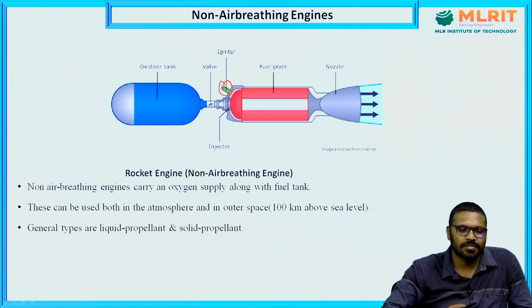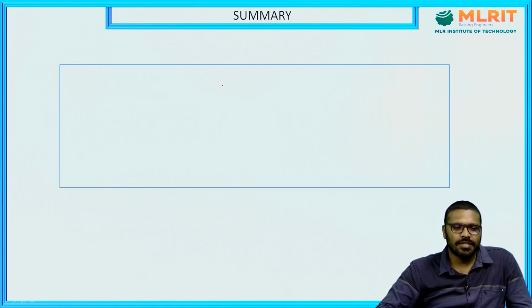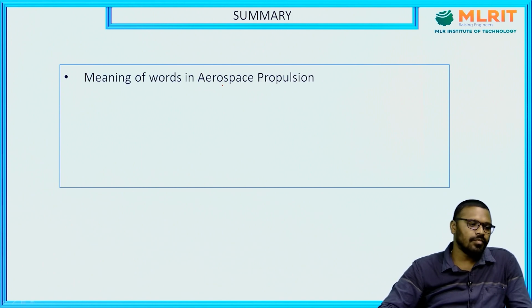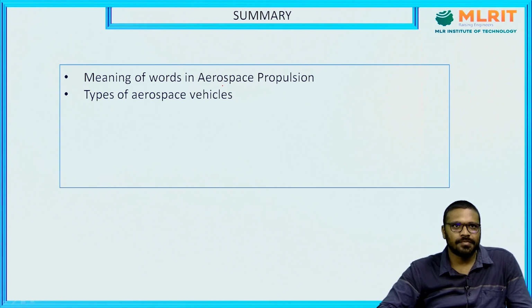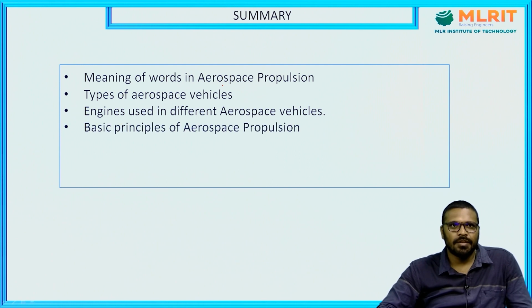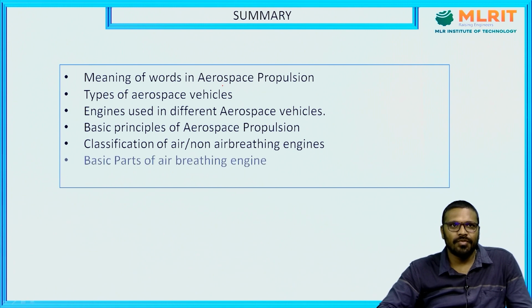Summary of today's topics: meaning of words in aerospace propulsion, types of aerospace vehicles, engines used in different aerospace vehicles, basic principle of aerospace propulsion, classification of air and non-air breathing engines, brief discussion about the basic parts of air breathing engines and basic parts of non-air breathing engines.